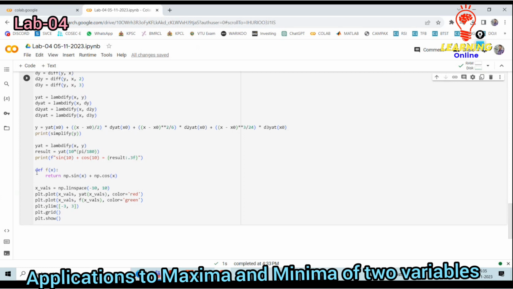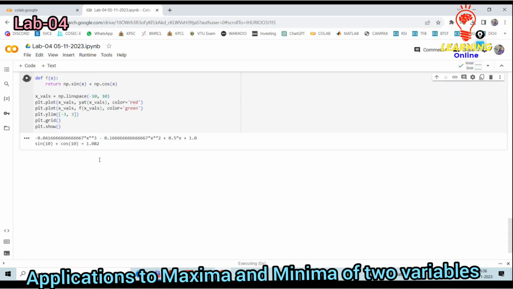Okay, then the differential of f of x returns with respect to that particular expression numpy sin of x plus numpy cos of x. Then I need to define the x parameter values, then the y parameter values, and which color you want. Then you will get that graph itself. To plot that, plot grid, plot show.